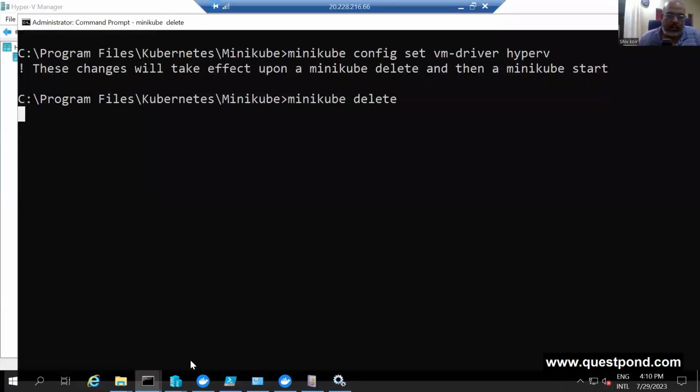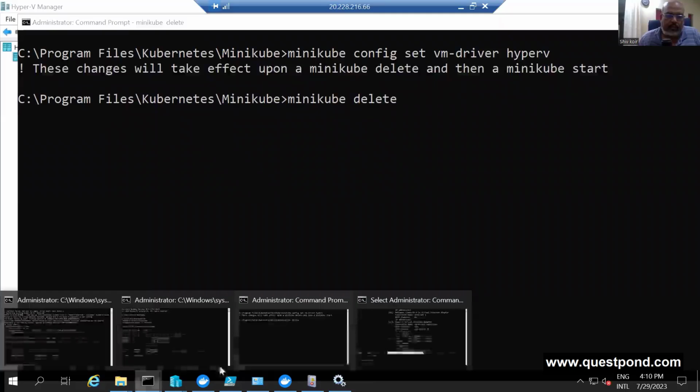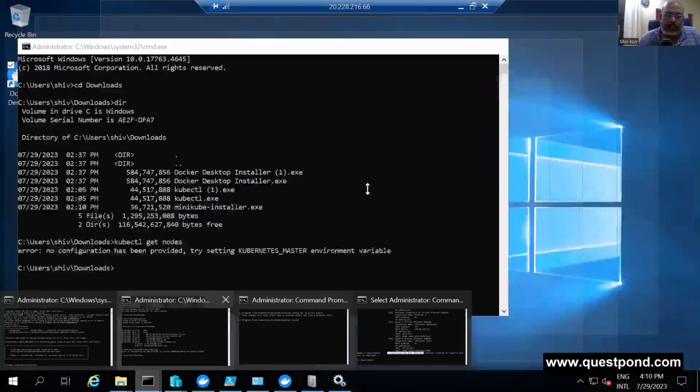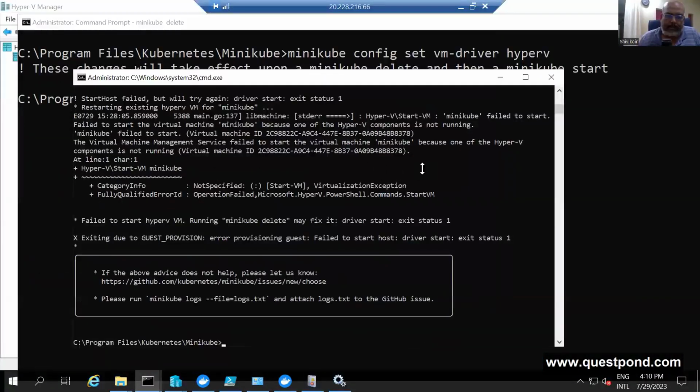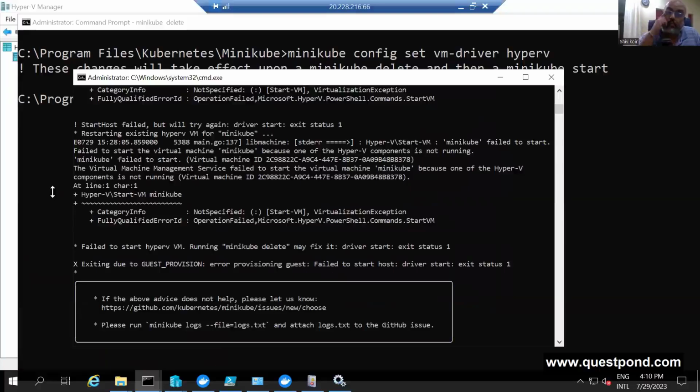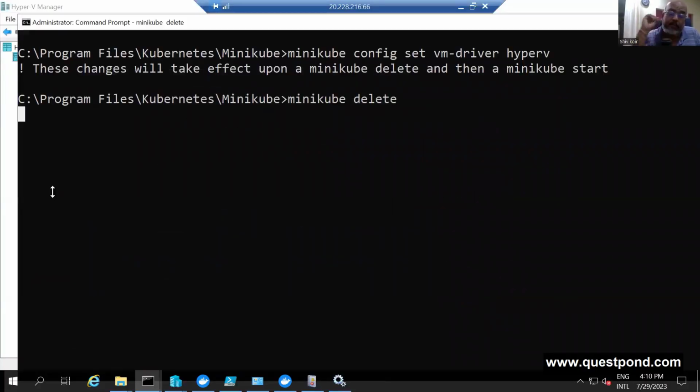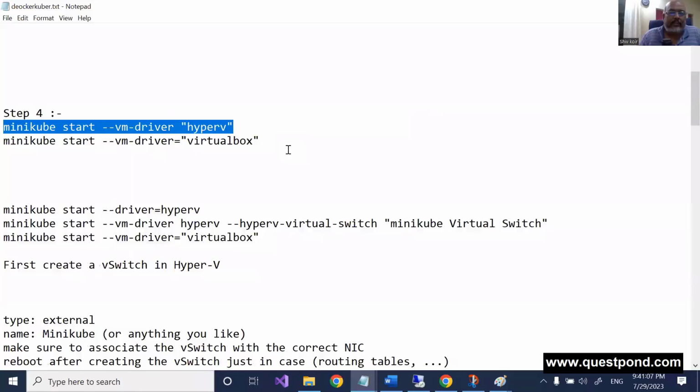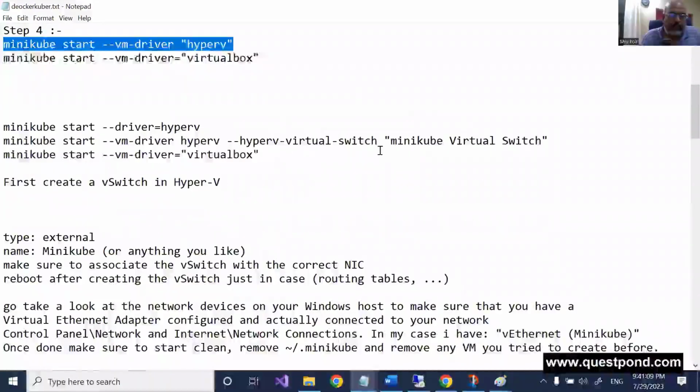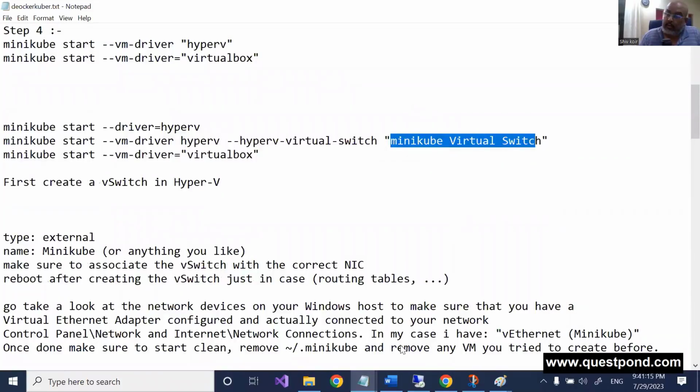But you know what? The exception it gave shows it is using Hyper-V. There is no doubt that it is not using Oracle VirtualBox, because in the error, remember, it says it is trying to use Hyper-V and it is not working. So forget about that error. I'm not sure this Hyper-V virtual switch is the problem. That is so sad.